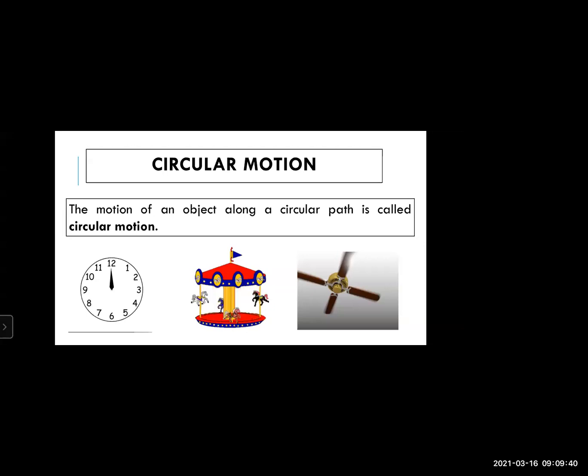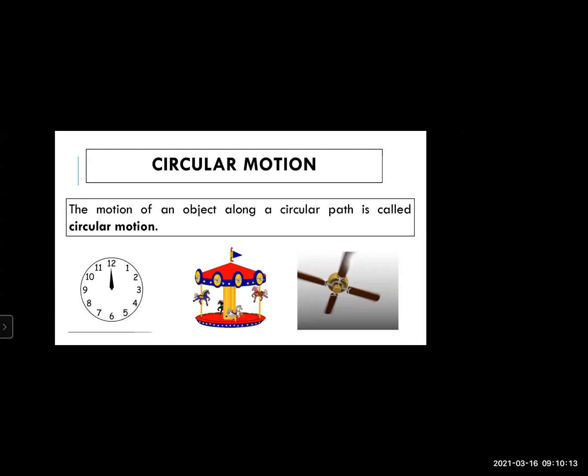It moves in a circular manner. Then next, talking about the washing machine. Again, the turbine of the washing machine rotates in a circular manner. So you have n number of examples, talking about the rotation and revolution of the earth around the sun. Again, it is an example of circular motion.